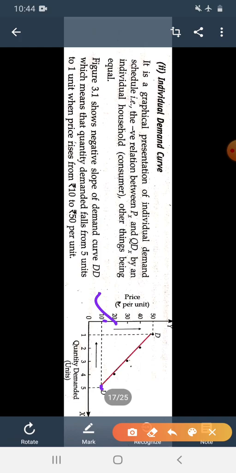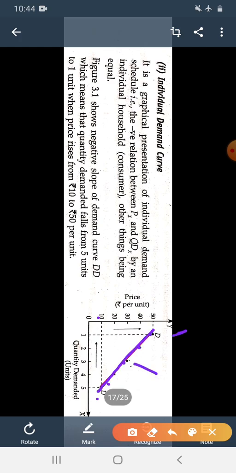When price is 20, it shows the negative relation, and when the price reaches 50, then the quantity demanded is 1. So we get all the points, and we draw a curve.